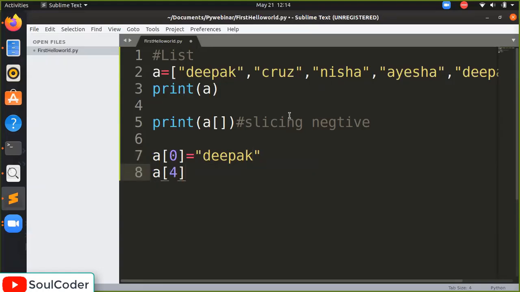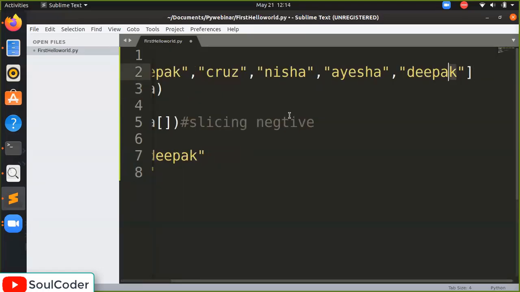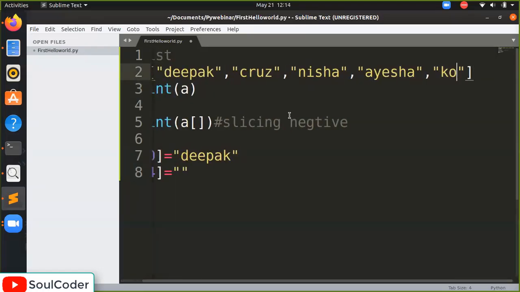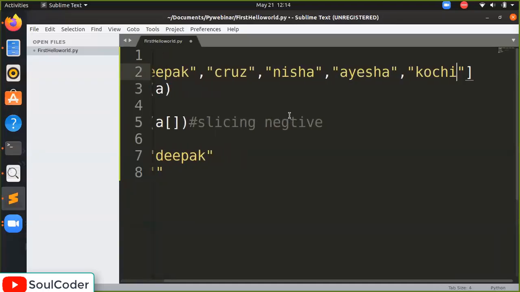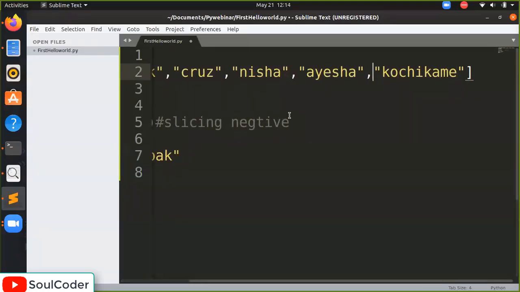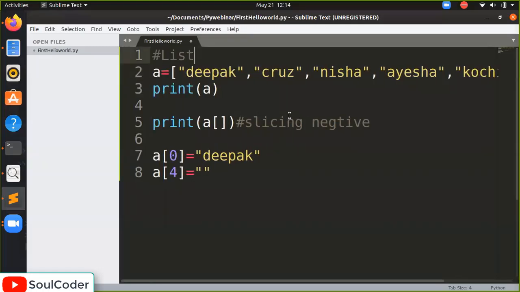What is a of 4? Let's use a of 4. A of 4 is also Deepak. My favorite character, Kochi Kame. I'm writing here, I think a of 4 is Aisa. Let's see. A of 4 is Aisa. Okay. When we displayed it, a of 4, what happens?